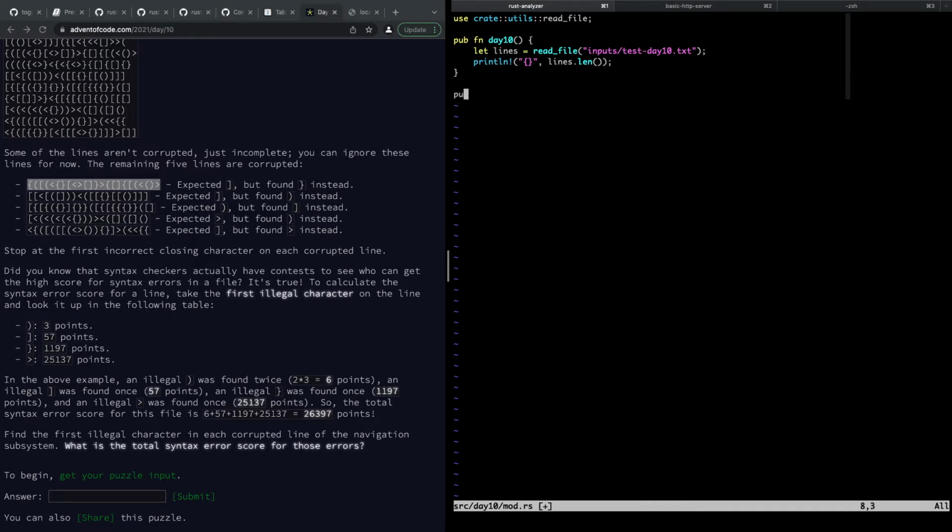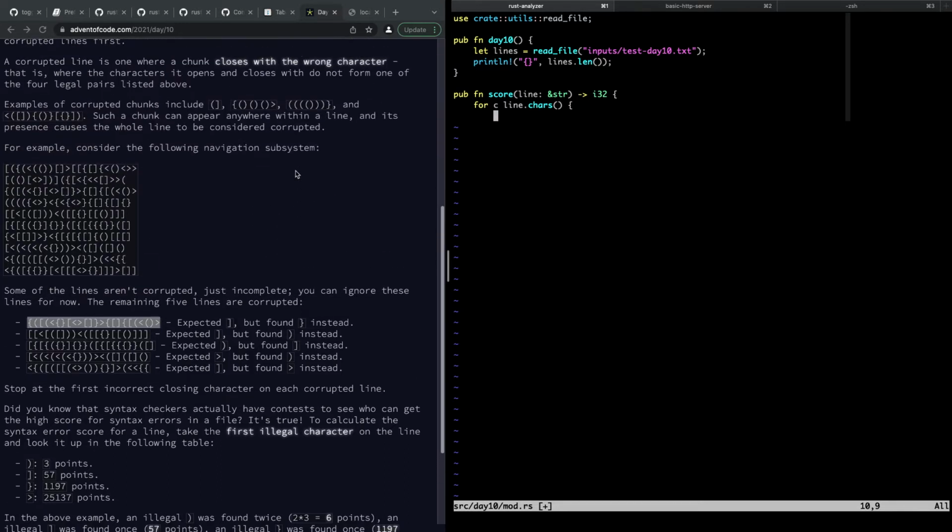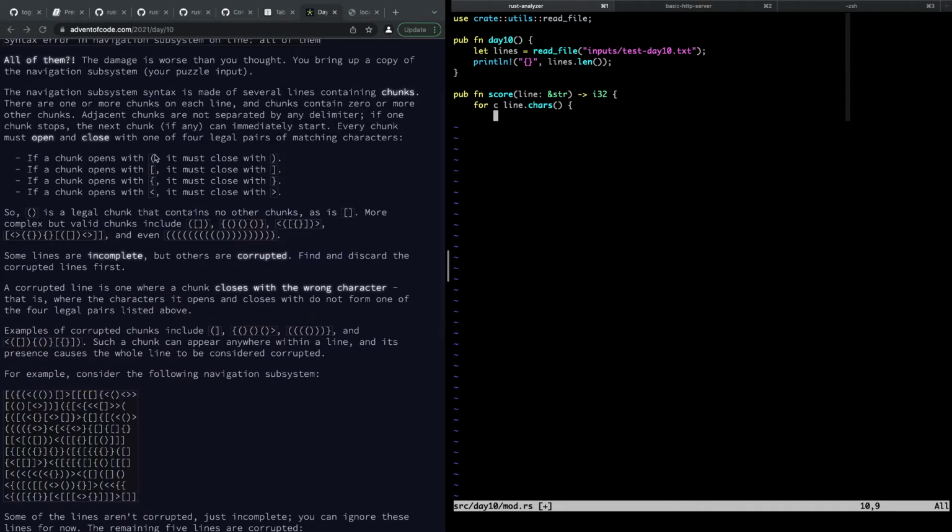So if we write pub fun score and we just give it a line, we can return a score for the line, right? We can loop over each character, line.chars, right? And then for each character, we can see what kind it is